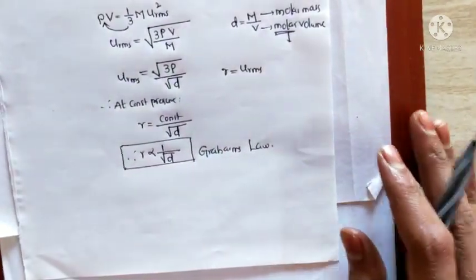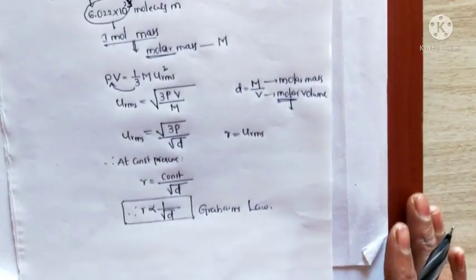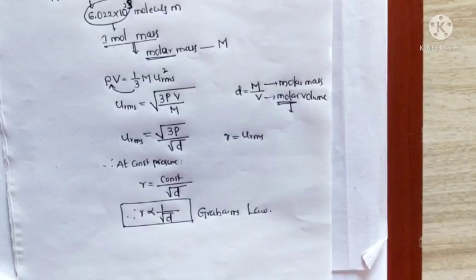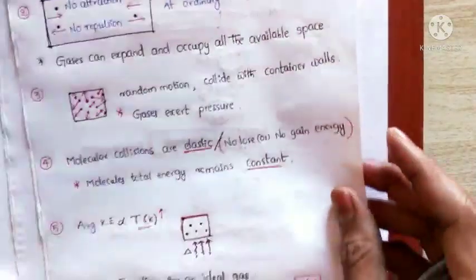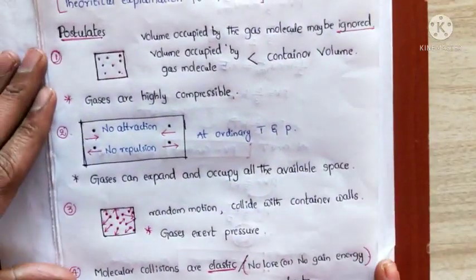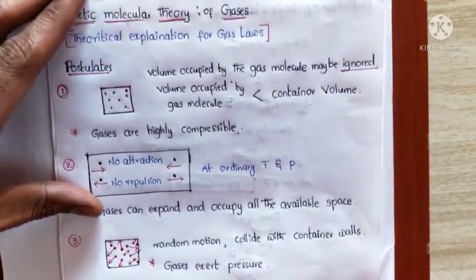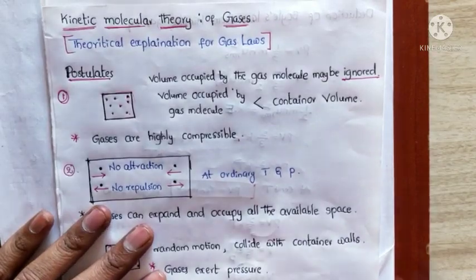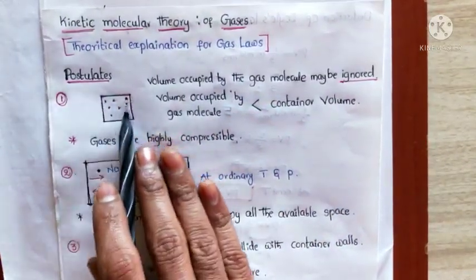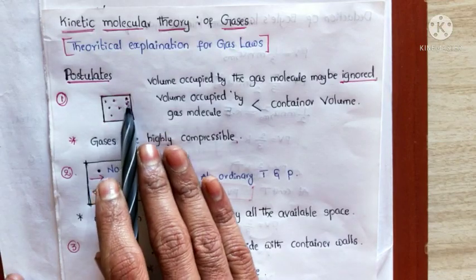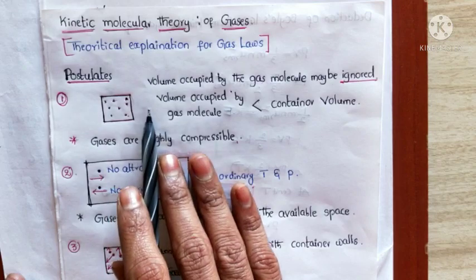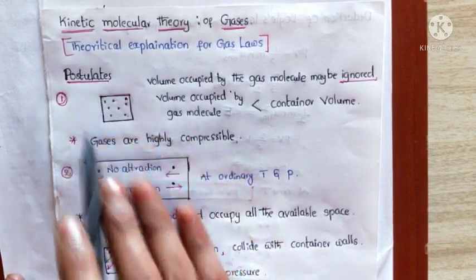So like this is the deduction of the gas laws from the kinetic molecular theory. So once again, let me repeat, what is the kinetic molecular theory? The kinetic molecular theory gives the theoretical explanation for the behavior of gases. First postulate: gases consist of a large number of tiny particles called molecules, but the actual molecular volume is very negligible compared with the container volume.